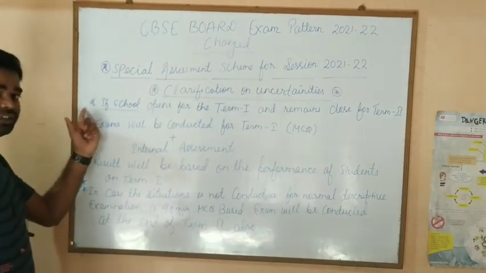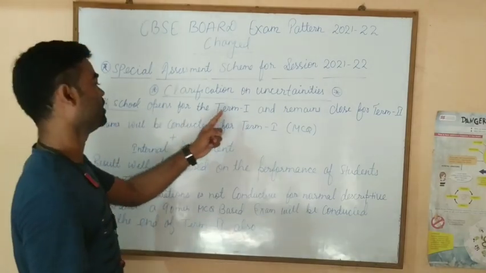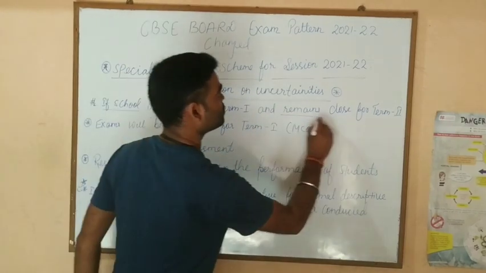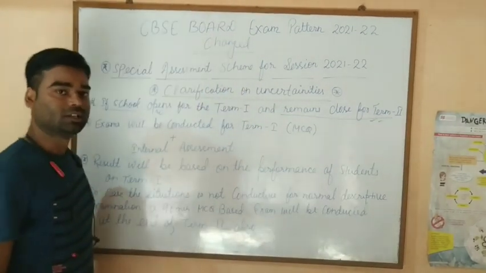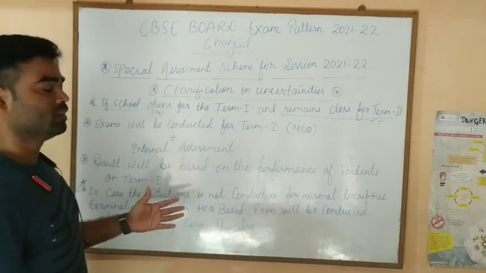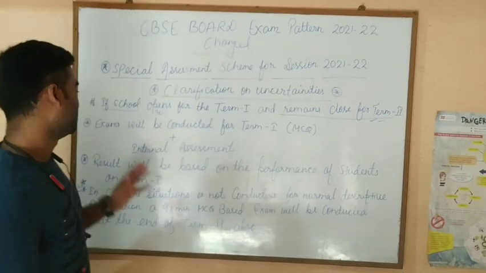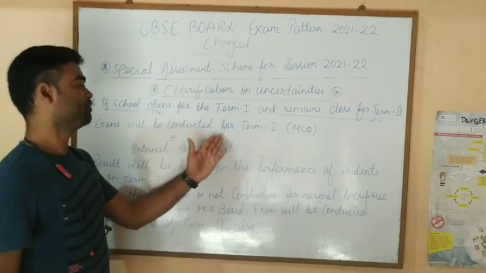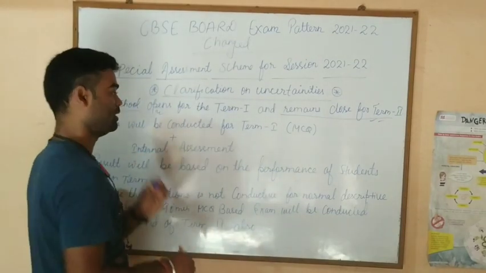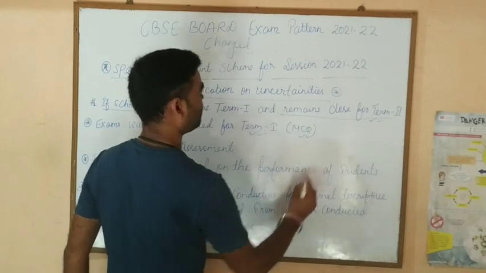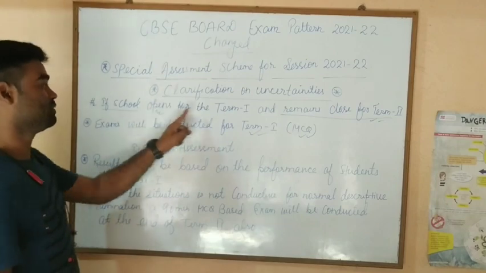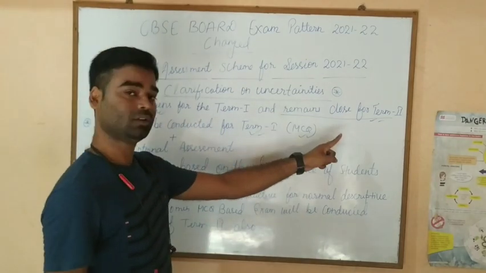The second condition is that if school opens for term 1, it means here the school opens for term 1 and remains closed for term 2. Suppose the cases are reduced, then it will open for term 1. So what would be the exam pattern? The exam will be conducted for term 1 in MCQ format. So it is clear that you have to give your exam anyhow. Okay, this is the condition when school opens for first term and remains closed for second term.